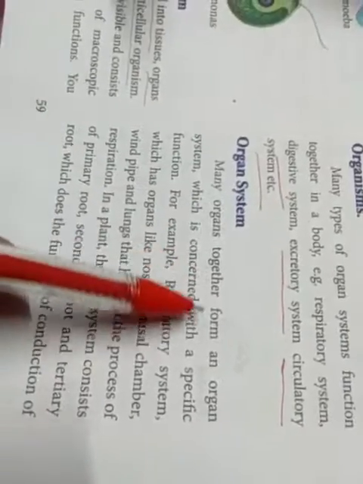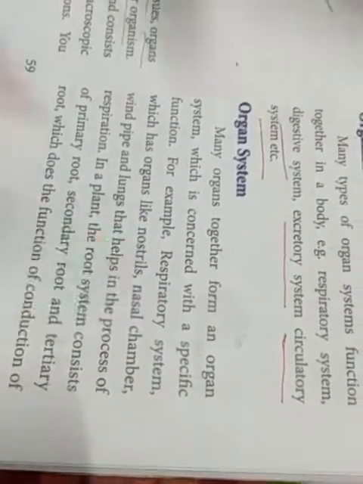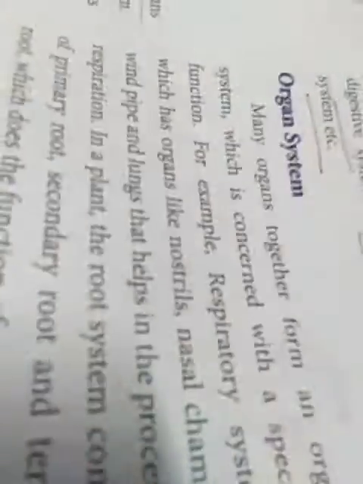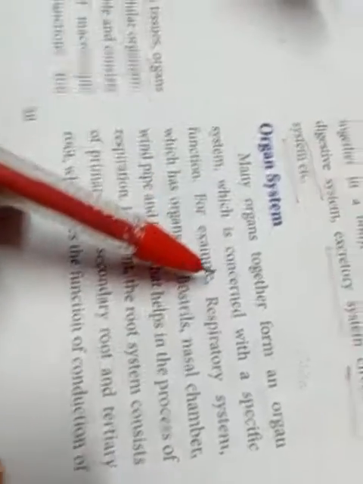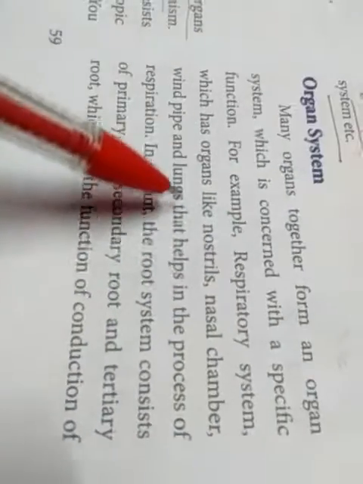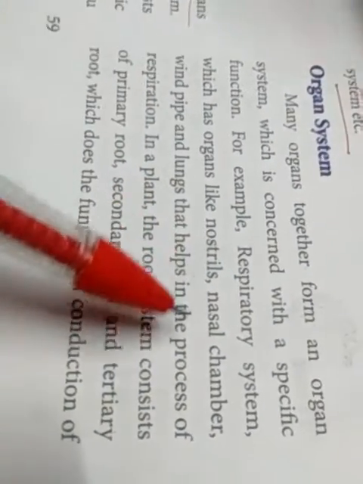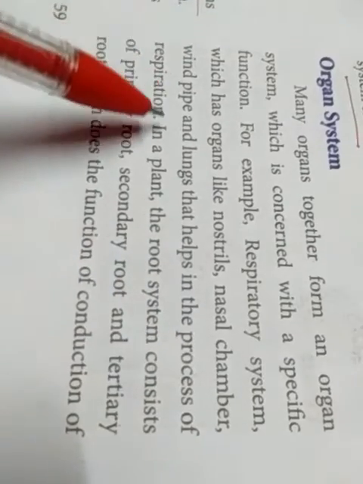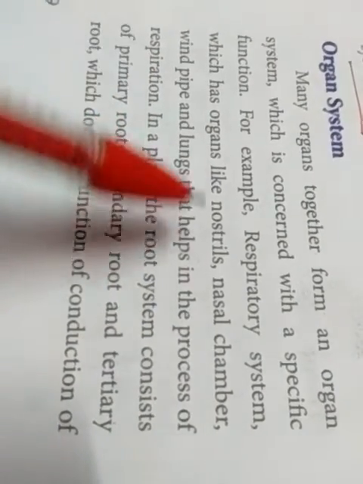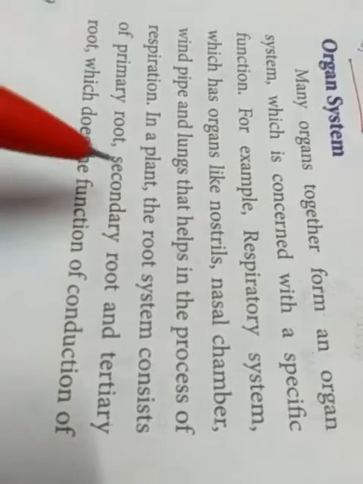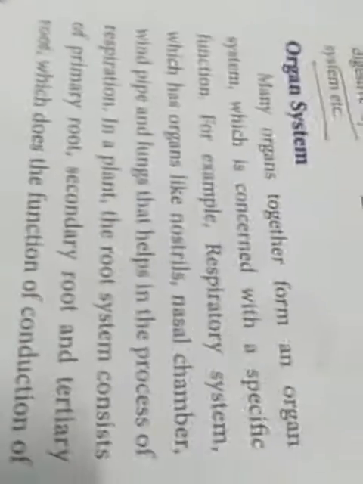Organ system: many organs together form an organ system which is concerned with a specific function. For example, the respiratory system has organs like the nostrils, nasal chamber, windpipe and lungs. These organs are together forming the organ system.